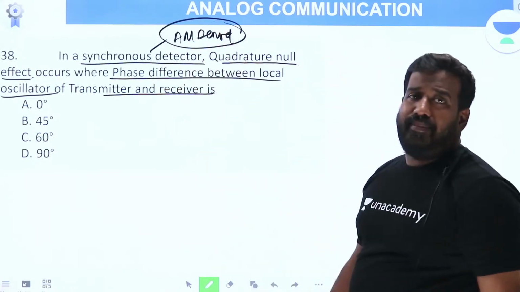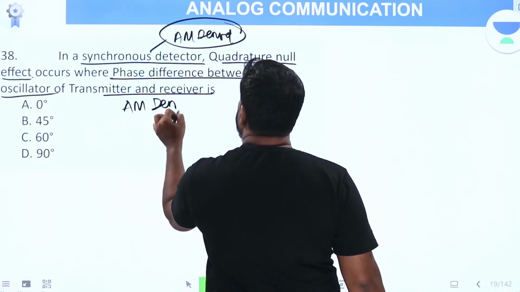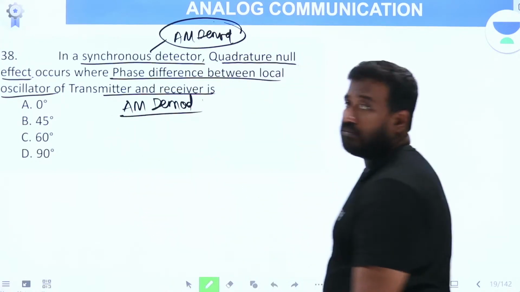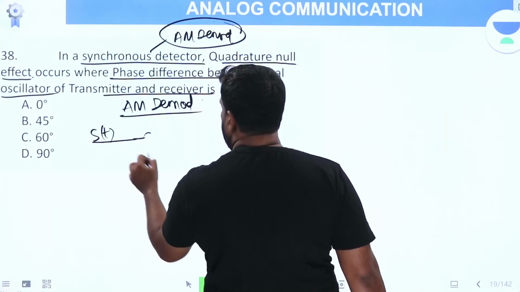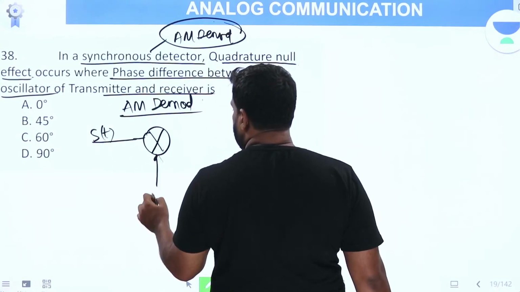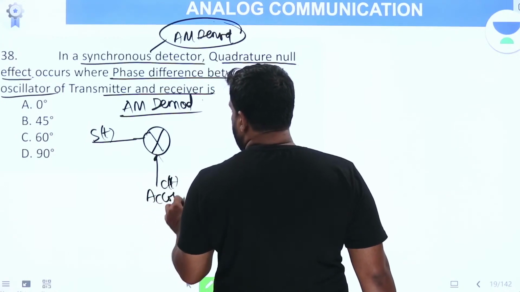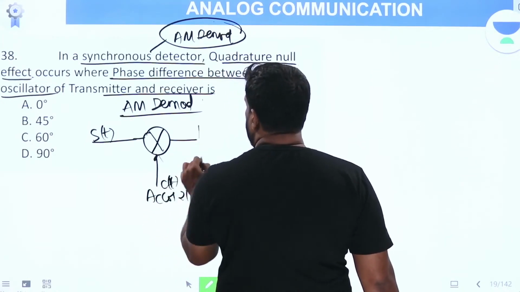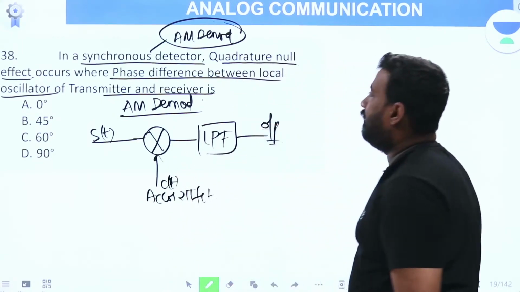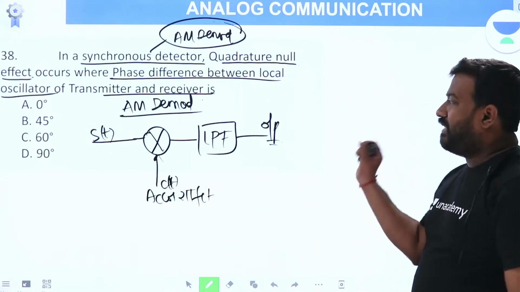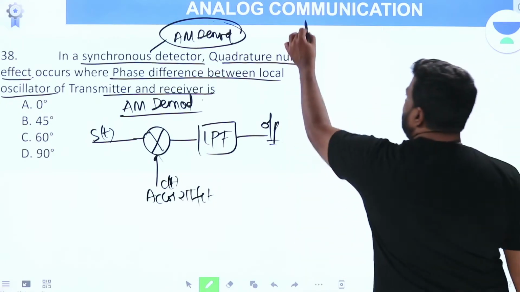Let me draw the synchronous detector, which is an AM demodulator. The input to the synchronous detector is s of t, the modulated signal, given to a multiplier, multiplied by c of t, the carrier signal, which is Ac cos 2 pi fct, then given to a low pass filter. Then the output of it is the recovered message signal. This is a simple synchronous detector.